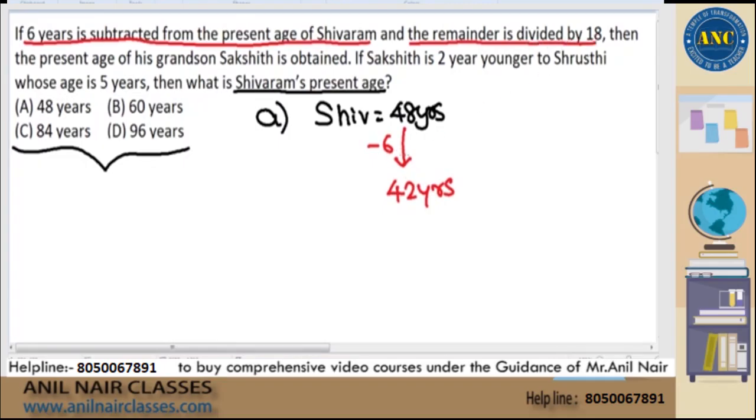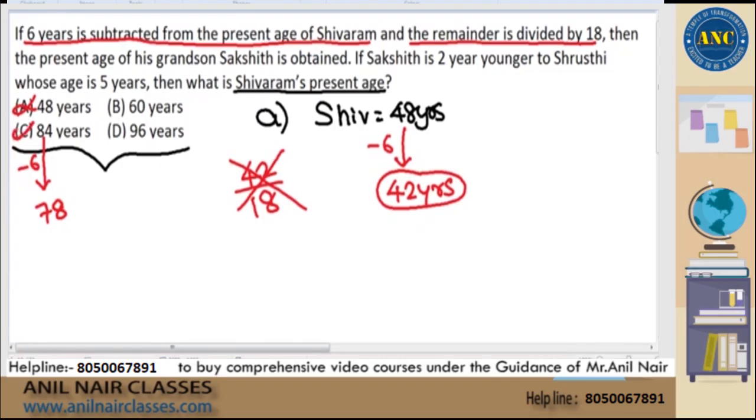When I subtract 6, the remainder is 42. Can you divide 42 by 18? Is 42 a multiple of 18? Definitely it is not. Therefore, the first option cannot be the answer. Similarly, 84 minus 6 is 78. 78 is not a multiple of 18. Ruled out. Within 5 seconds, you should have a knack of eliminating two options.